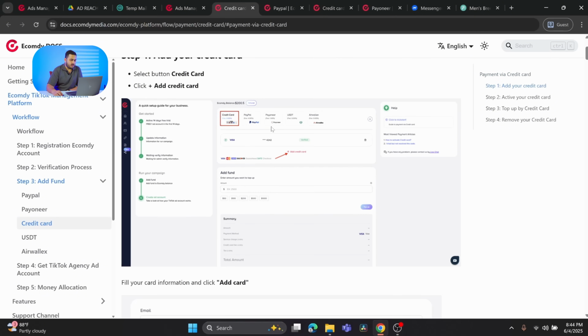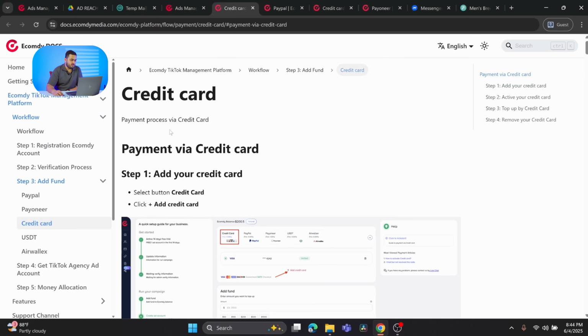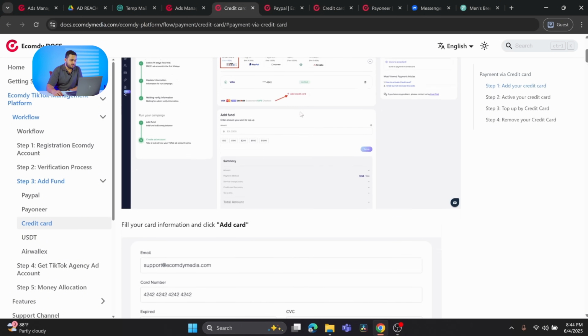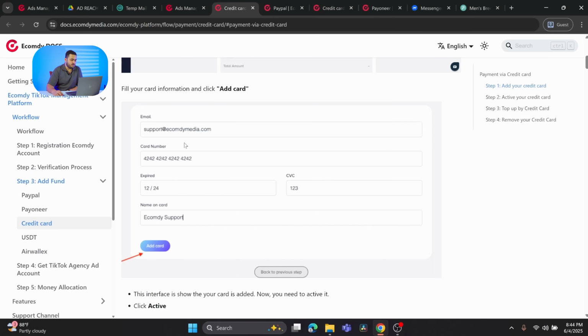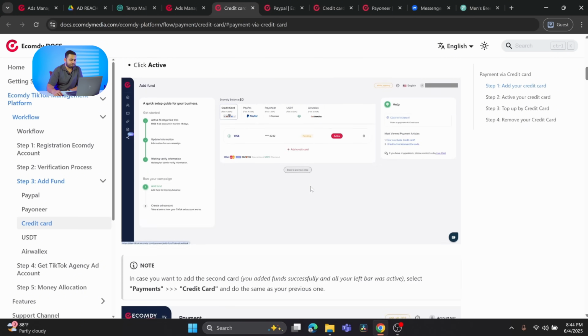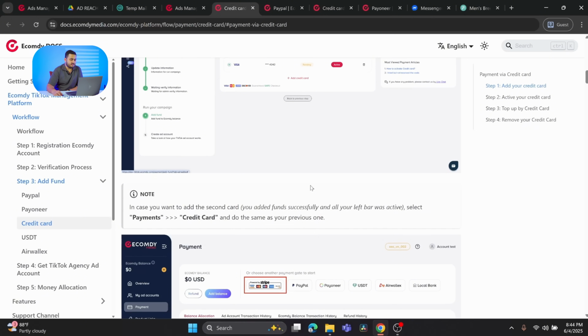So how you can add the credit card is that once you are at the credit card option, you will need to click on add credit card. Once you click on add credit card, you need to make sure you add all of the details, and once it is done, you click on add card, and it will show up with pending status. You need to activate this card, and the purpose of this activation is to verify your card and make sure the card is legit. We will also deduct some amount in order to verify.